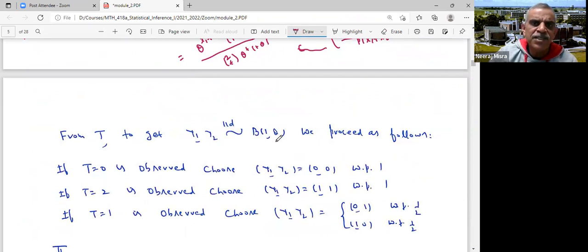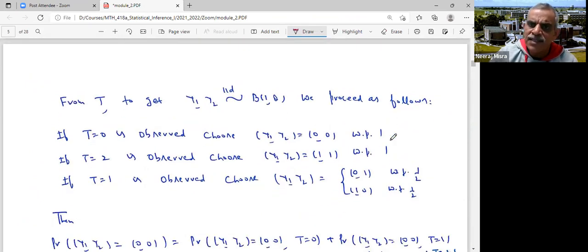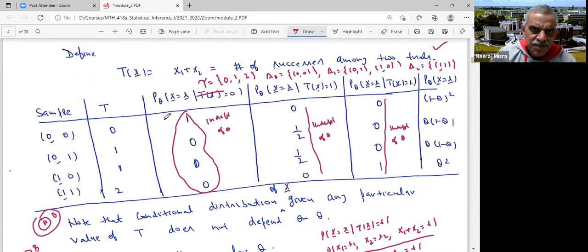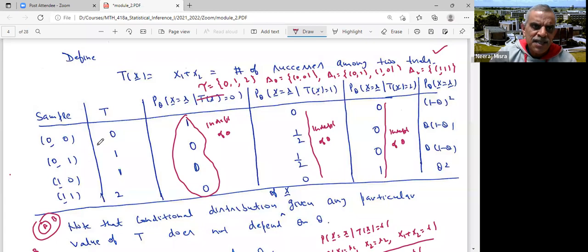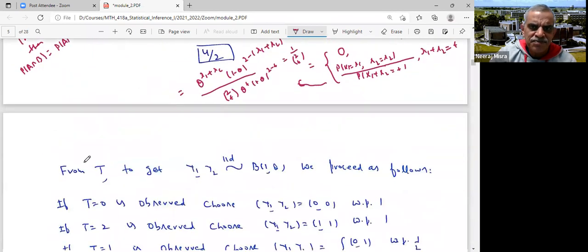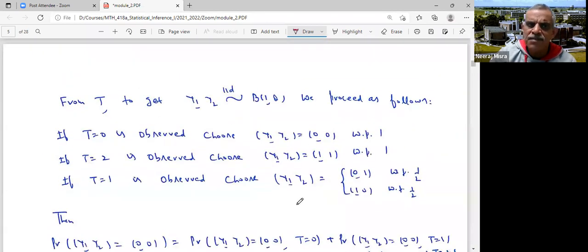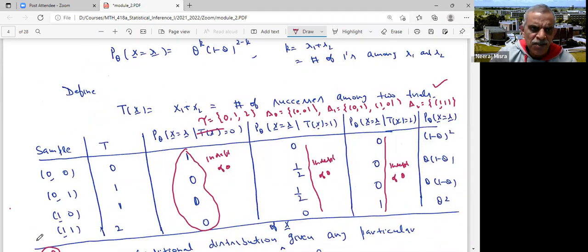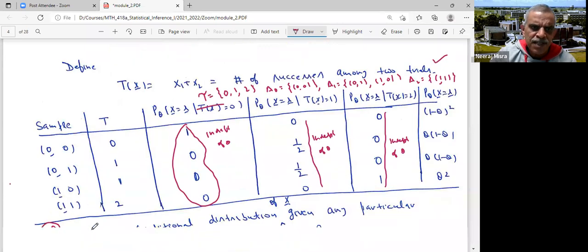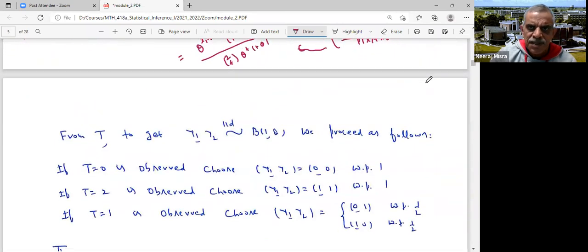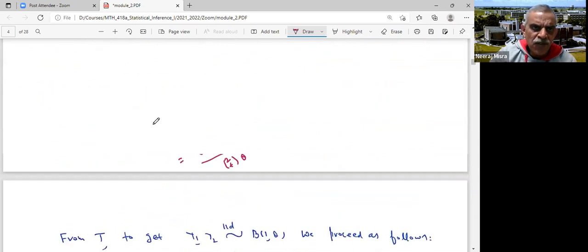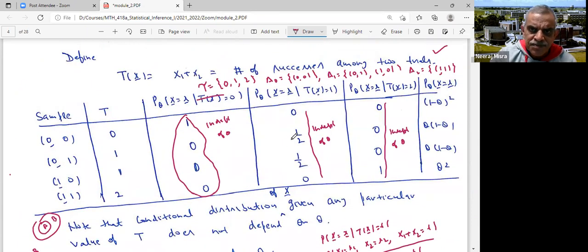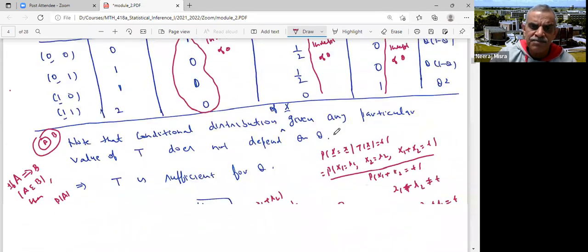From T to get Y1, Y2 IID binomial 1, theta, we proceed as follows. If T is equal to 0 is observed, my original sample Y1, Y2 is 0, 0 with probability 1. If T is equal to 2 is observed, my original sample is 1, 1 with probability 1. Whereas if T is equal to 1 is observed, I take 0, 1 and 1, 0, each with probability half.